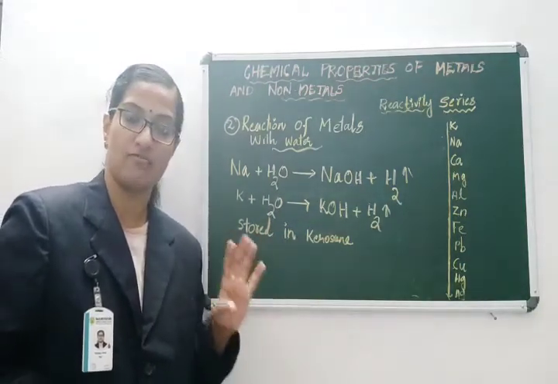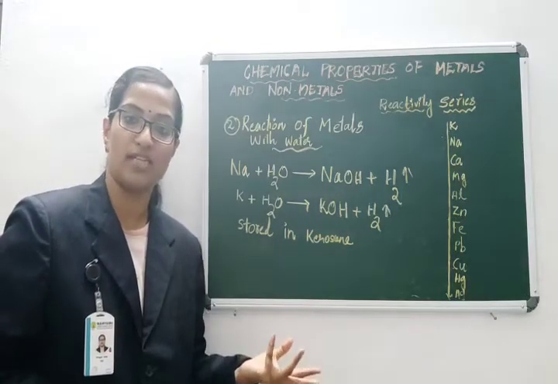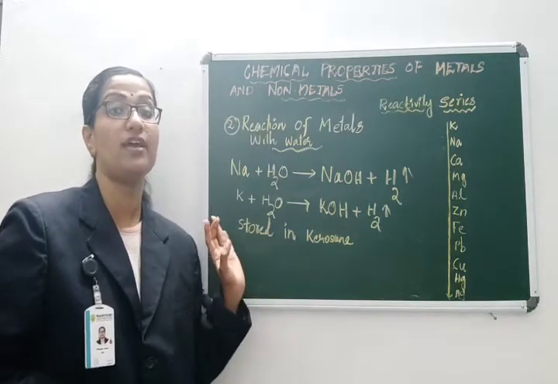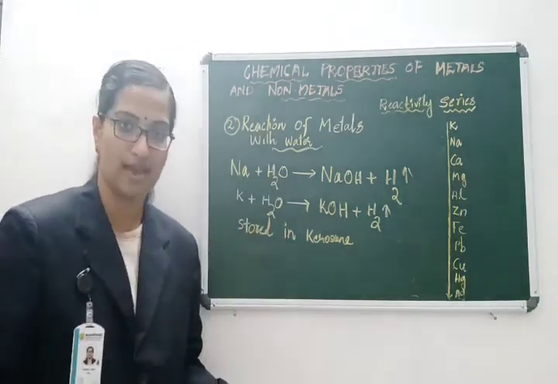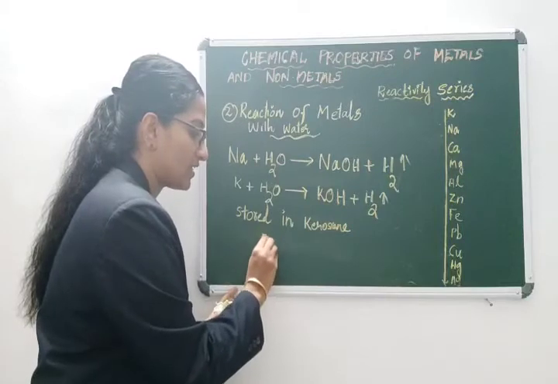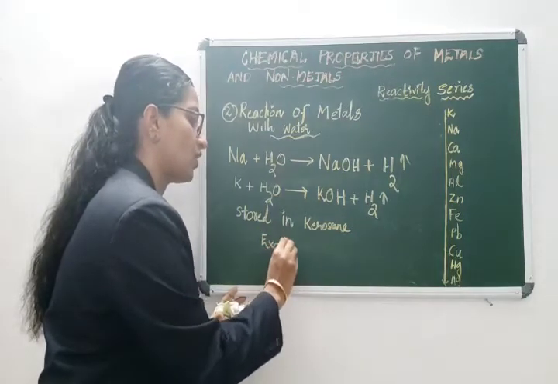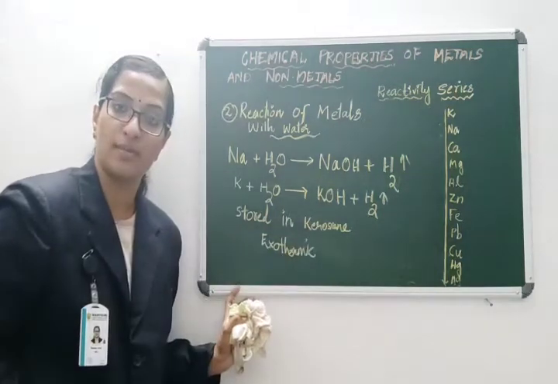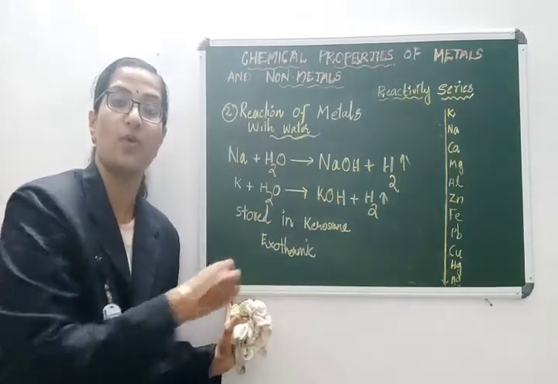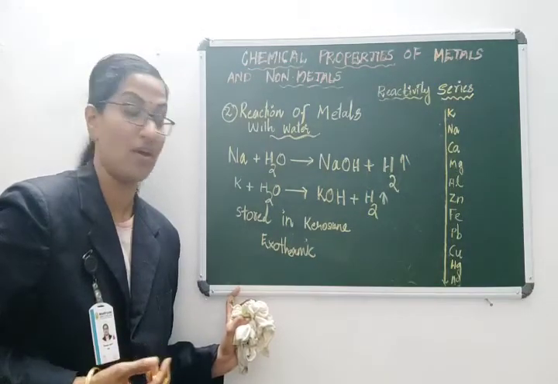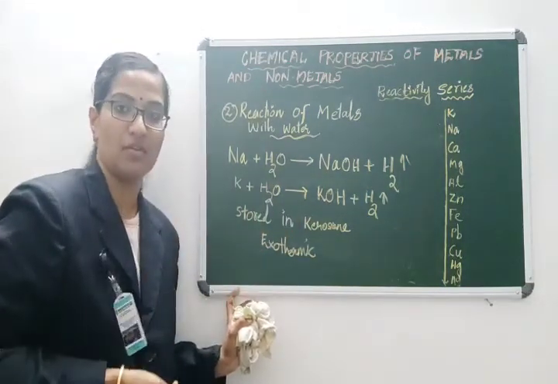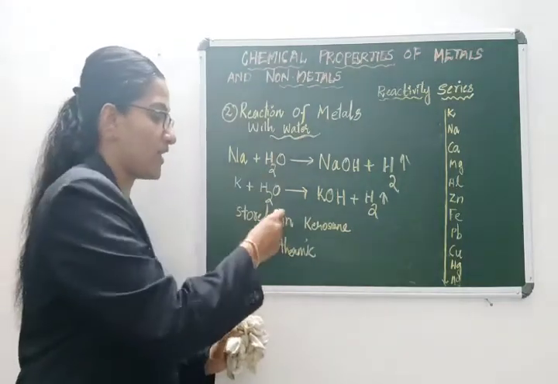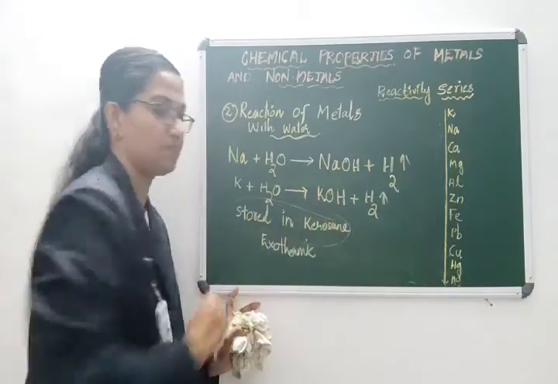So if the question comes, why are sodium and potassium stored in a kerosene bottle? You can say that they both react very vigorously. Vigorously means a sudden reaction. And the reaction is highly exothermic. Exothermic means it produces heat, because the hydrogen gas burns automatically. It will blast out. As a result, sodium and potassium are stored in kerosene.